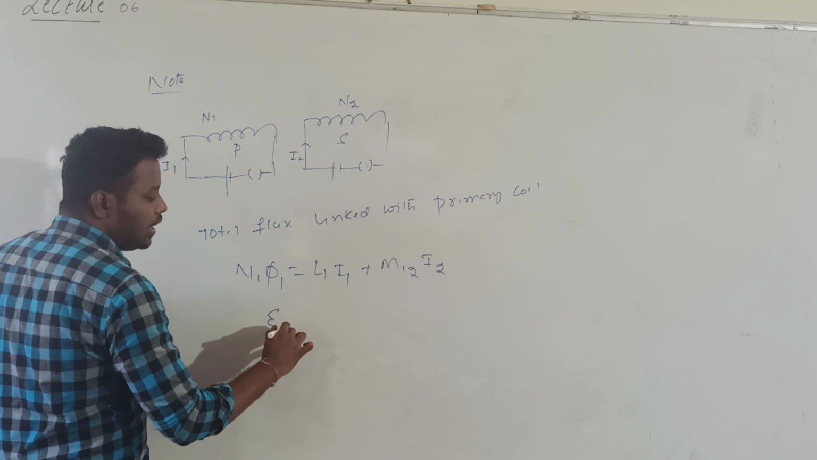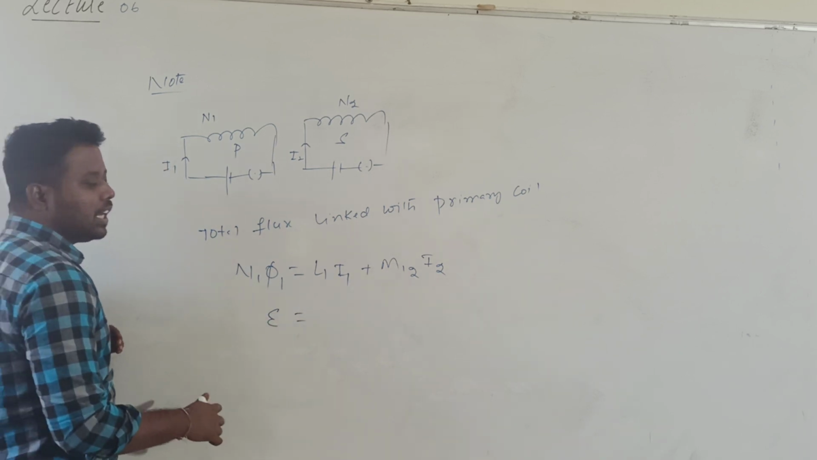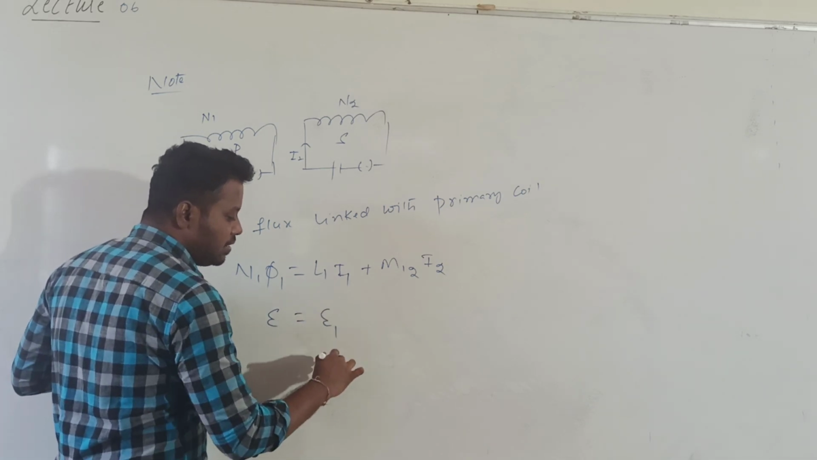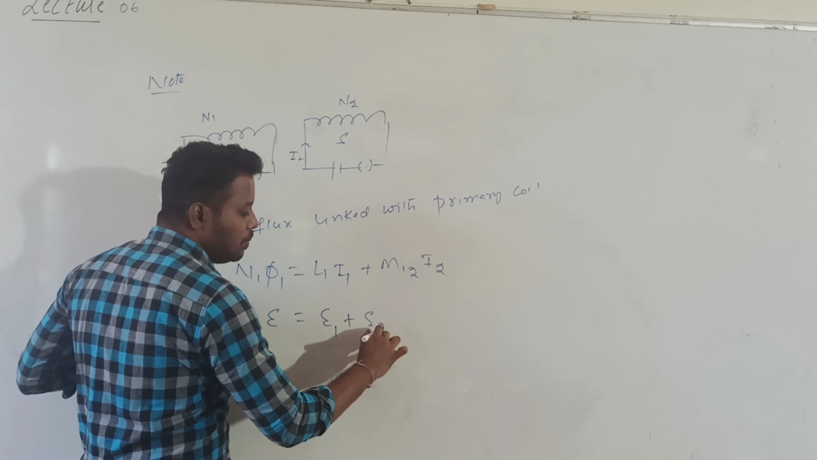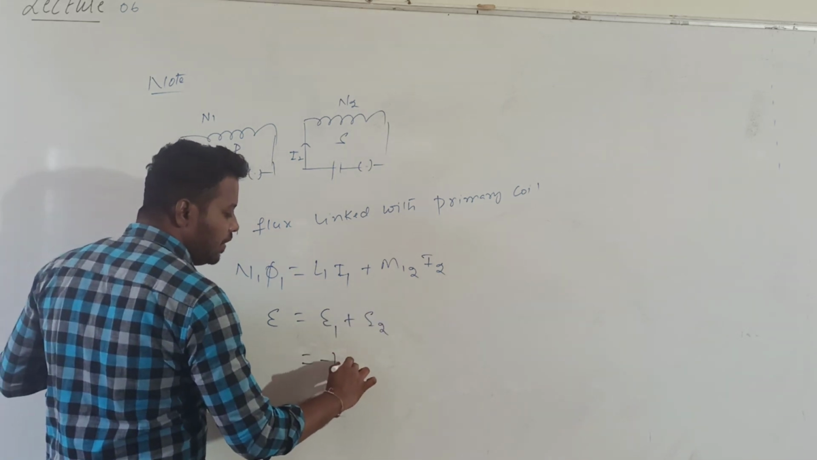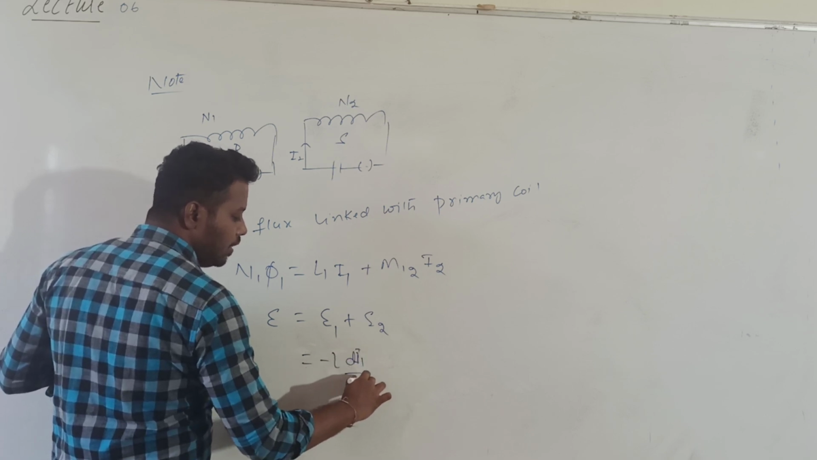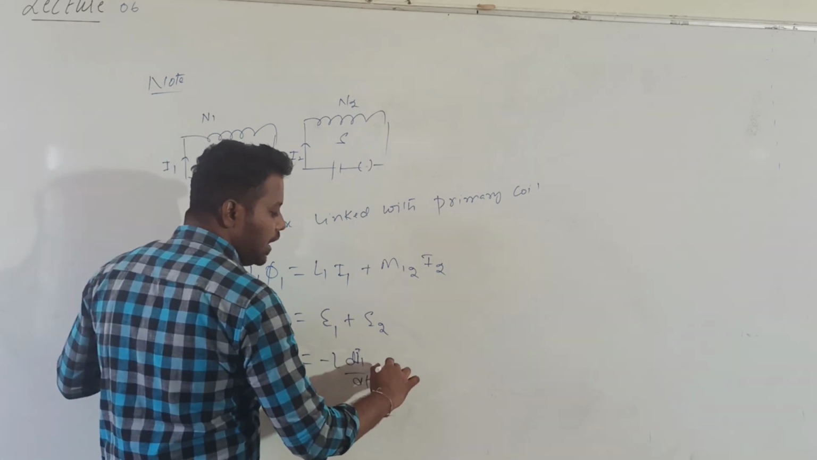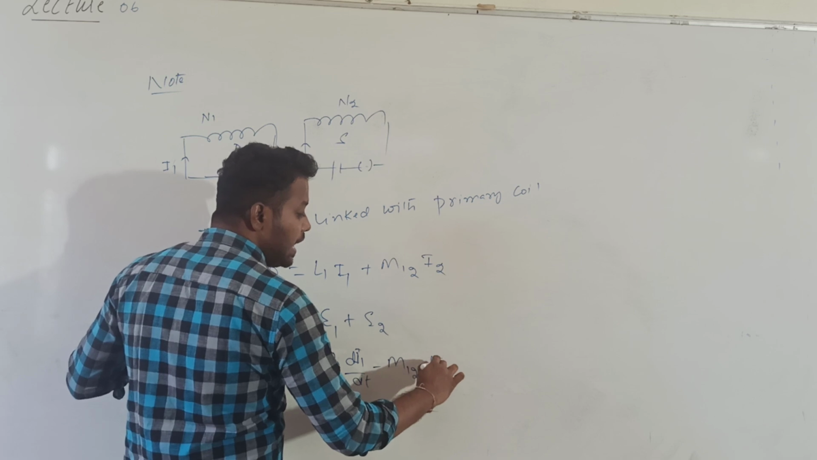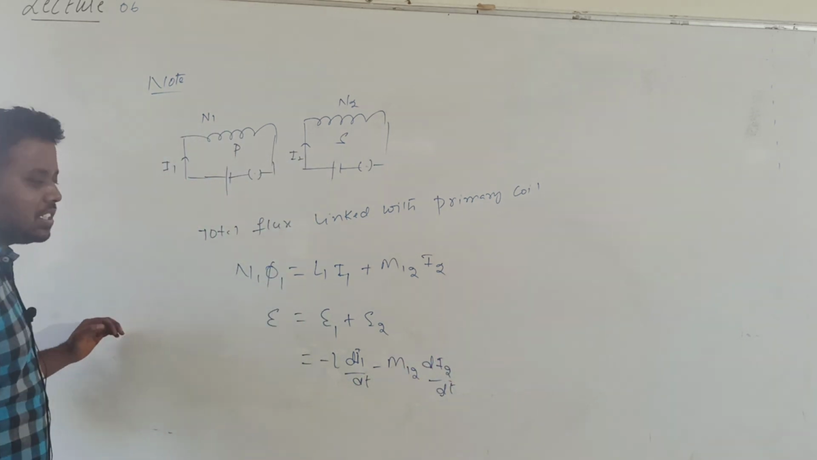Similarly, I want to calculate the total EMF. What is the total induced EMF developed in a coil? Total induced EMF will be equal to induced EMF due to self-induction and induced EMF due to mutual induction. Due to self-induction, induced EMF value is L into di1 by dt. Mutual induction induced EMF value is given by minus M12 into di2 by dt. Are you getting it? You know mutual induction, self-induction.